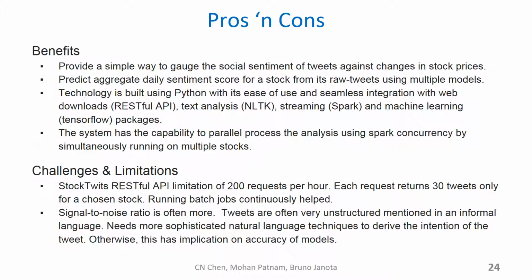To summarize the three models, what we noticed was the Financial Dictionary performed much better when compared to the Harvard Dictionary, partly because of better vocabulary suiting the domain that we picked, the stock market tweet analysis here. And the naive Bayes model also performed pretty well, partly because the training was done on the preprocessed tweets, which took care of filtering a lot of the noise through simple NLTK techniques like lemmatization, stop word filtering, and things like that.